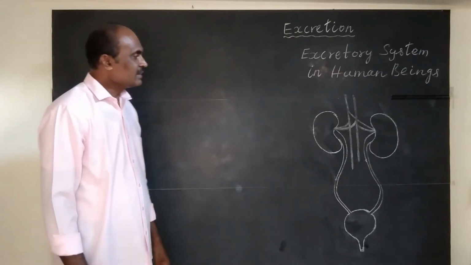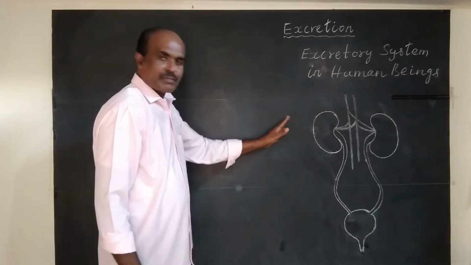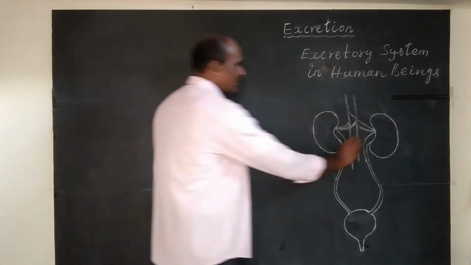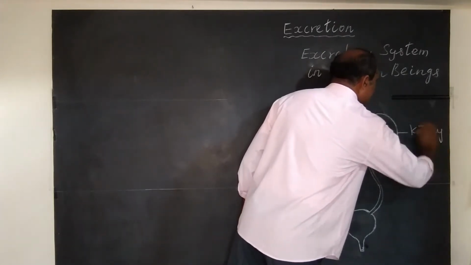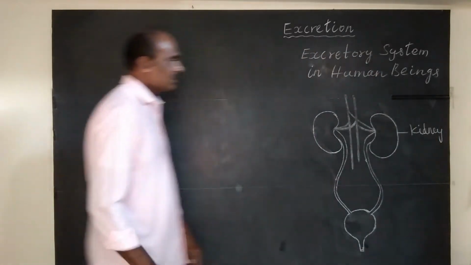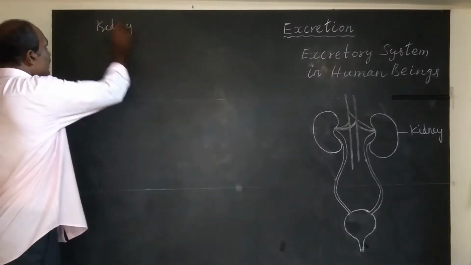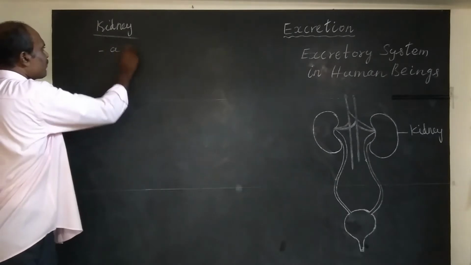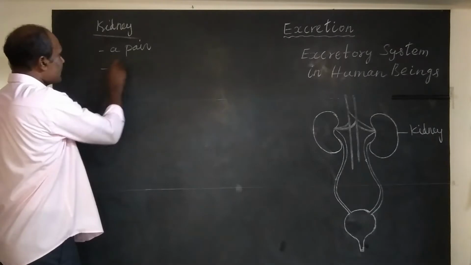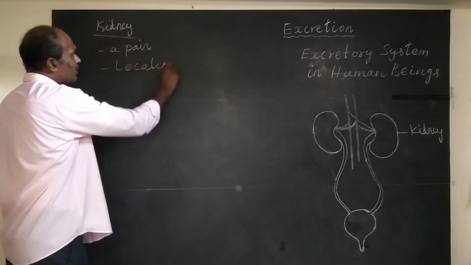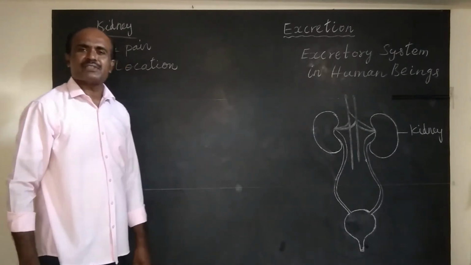Let us study the structure of human excretory system. Human excretory system consists of kidneys, a pair of kidneys. See, let us talk about kidney. There are a pair of kidneys, and let us understand location. Kidneys are located in abdominal cavity on either side of backbone.